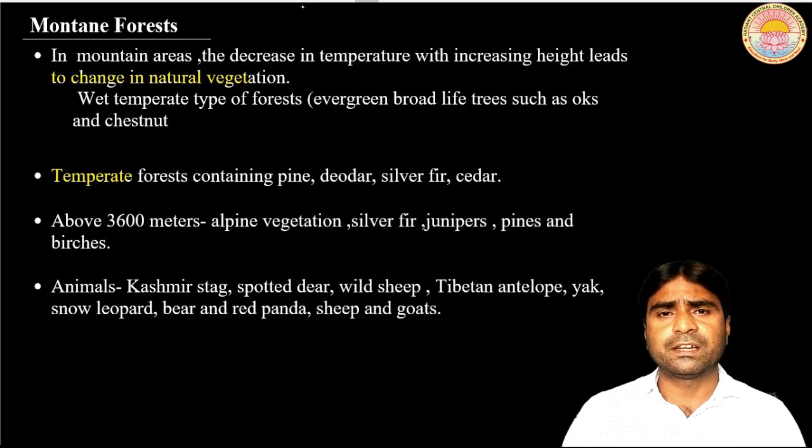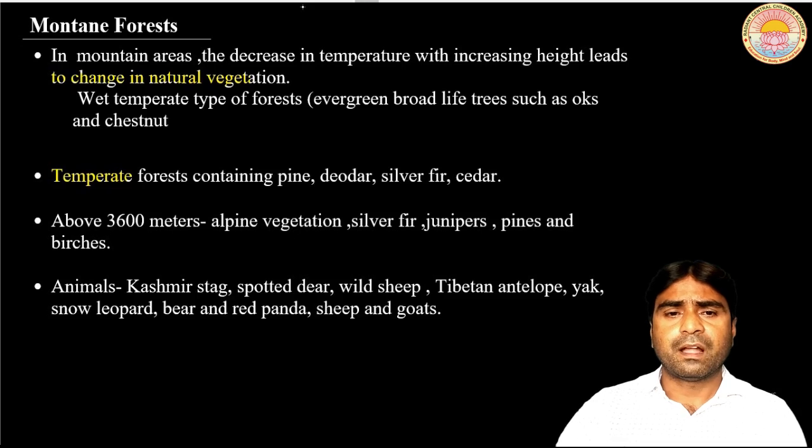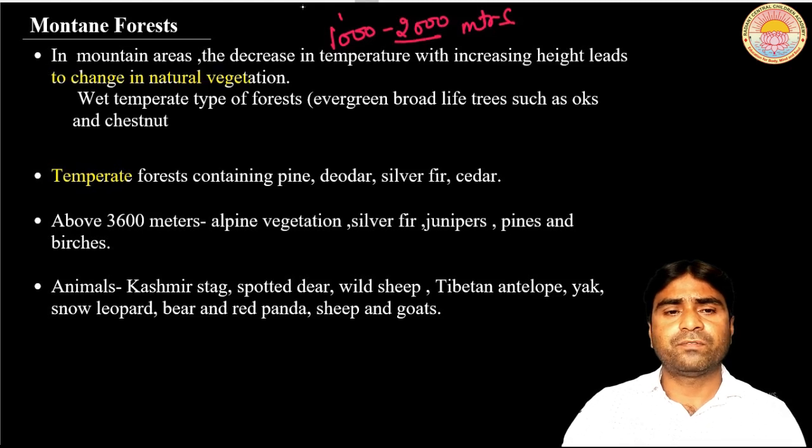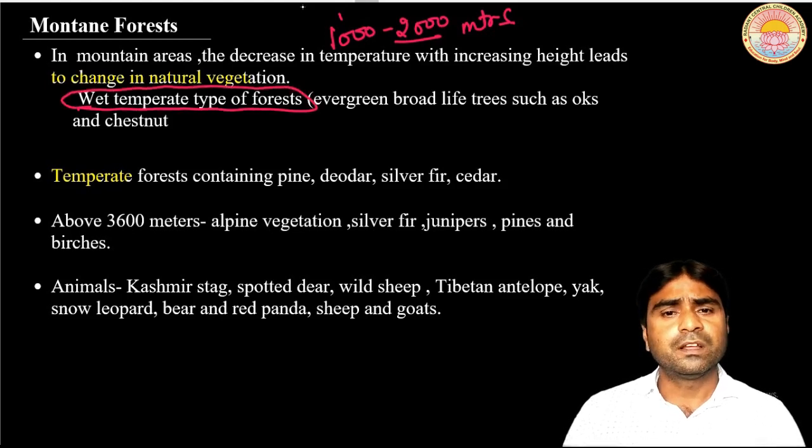We classify these forests on the basis of height into three categories. First, between the heights of 1000 to 2000 meters, the forests that are found are the wet temperate type of forest. In these vegetations, the important trees are the oaks and the chestnut. These are evergreen broadleaf trees.